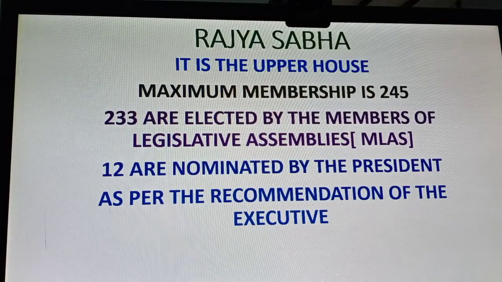They will be declared as elected unopposed according to the number of the MLAs in the house. So, 233 are elected by the members of legislative assemblies.